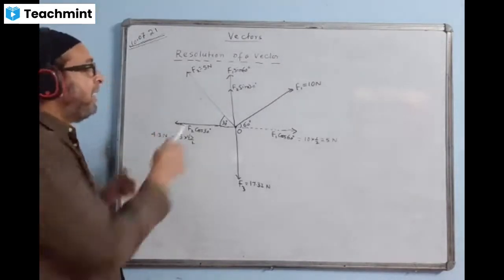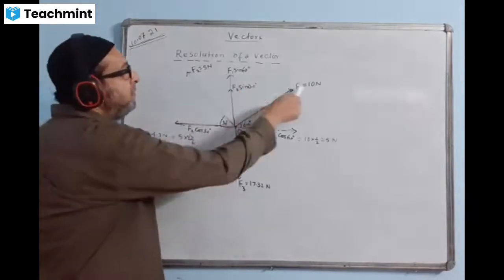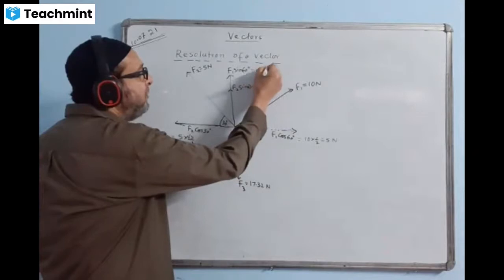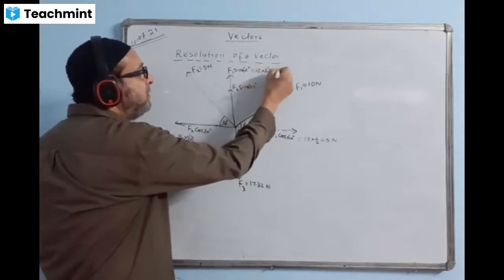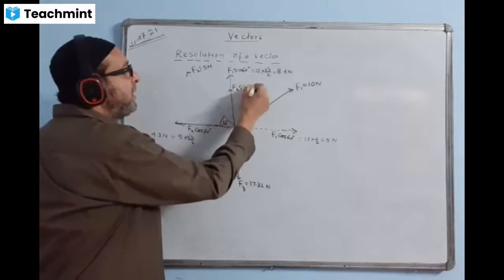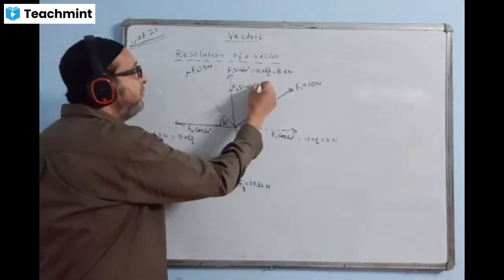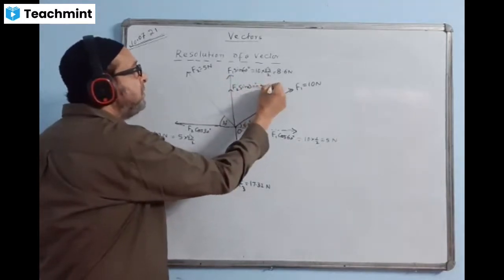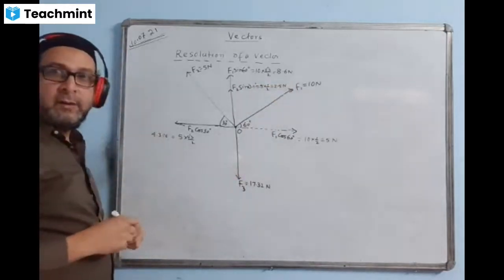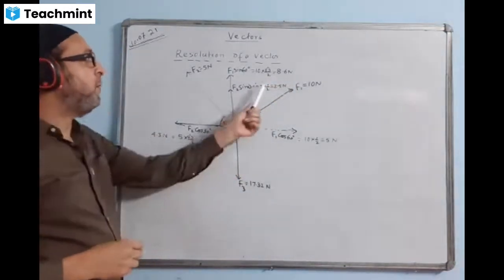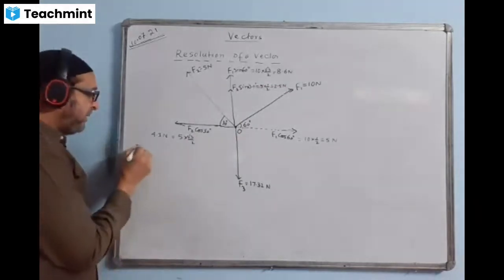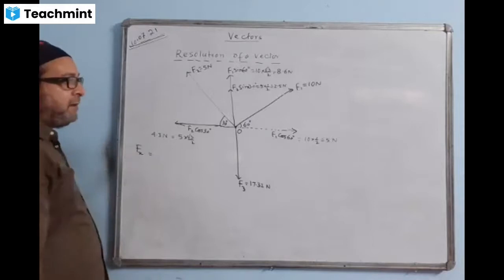And here also I take the value, F1 value is 10, 10 sin 60. Sin 60 value is root 3 by 2. This will come 8.6 Newton. The value of this I will also calculate. F2 value is 5. Sin 30 is half. This will come 2.5 Newton. We'll take the resultant in the direction of the x-axis. Fx value I'll write there.